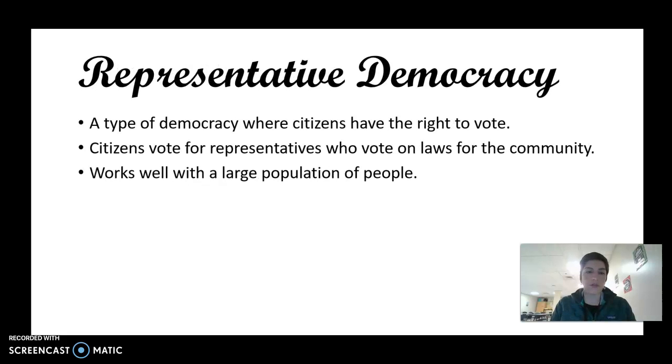Representative democracy, this is the type of democracy that we have in the United States. This is a democracy where citizens have the right to vote. Citizens vote for representatives who vote on laws for the community, and it works well with a large population of people. So for us, we have to have this because we have millions of people. We have a single vote as citizens. We vote for one person to represent our interests. And those few people that are voted for, like in Congress, in the executive branch, like the president and vice president, those people are responsible for carrying out what we would like to see as citizens, because we can't vote on every single issue. It is a full-time job, so they do it themselves.